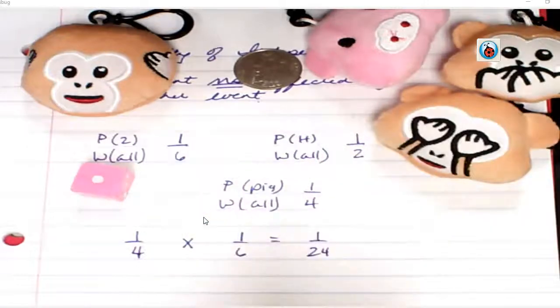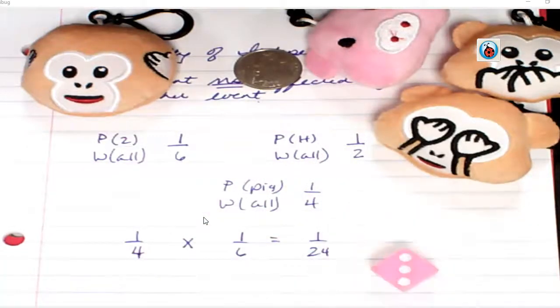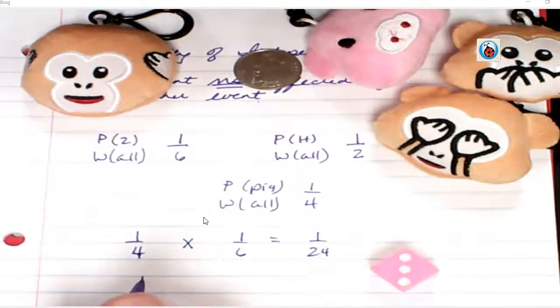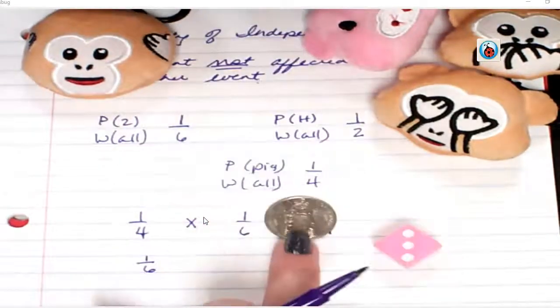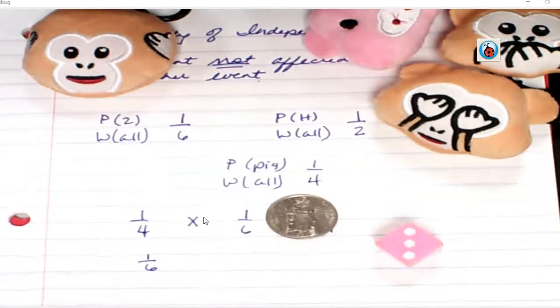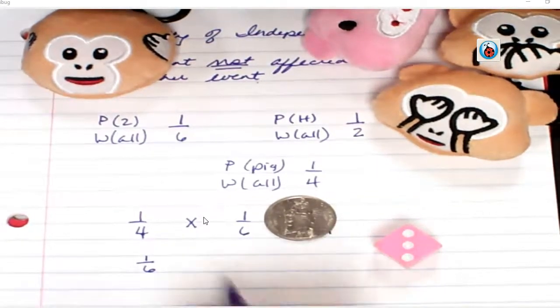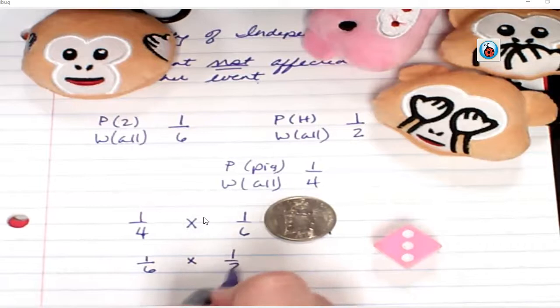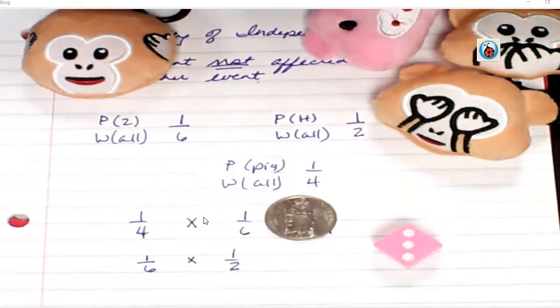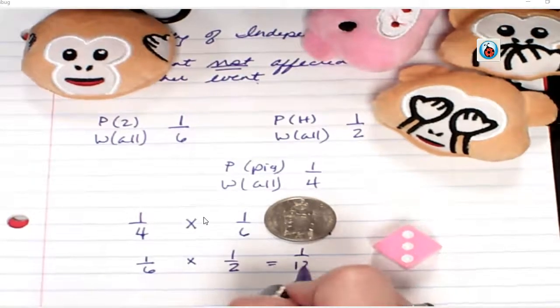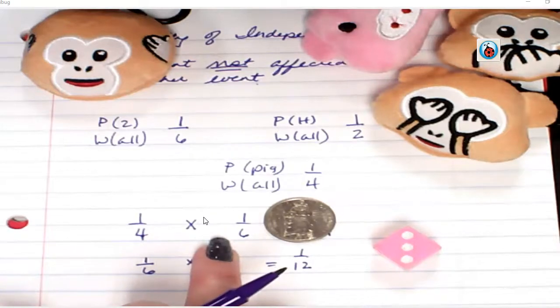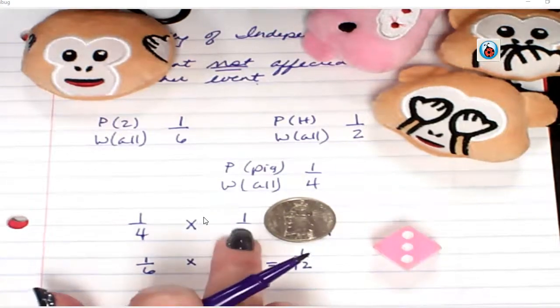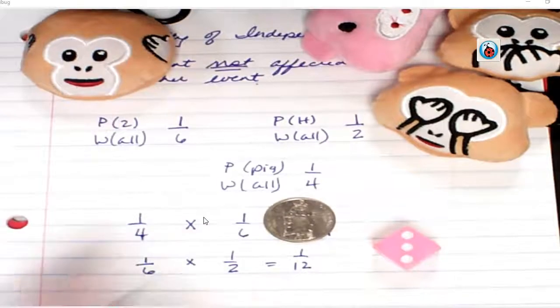One more. Let's suppose that I wanted to get a 3. Getting a 3 would still be 1 out of 6. Would that have any effect on what I get on this coin? No. If I wanted to get a tails, it would be 1 out of 2. I would then multiply them together. So you can have independent events that you end up multiplying together, 2 separate events. But this event had nothing to do with this one. That's what makes them independent.